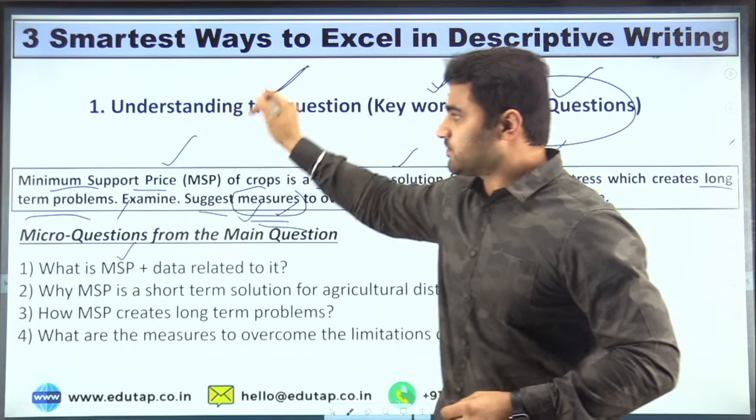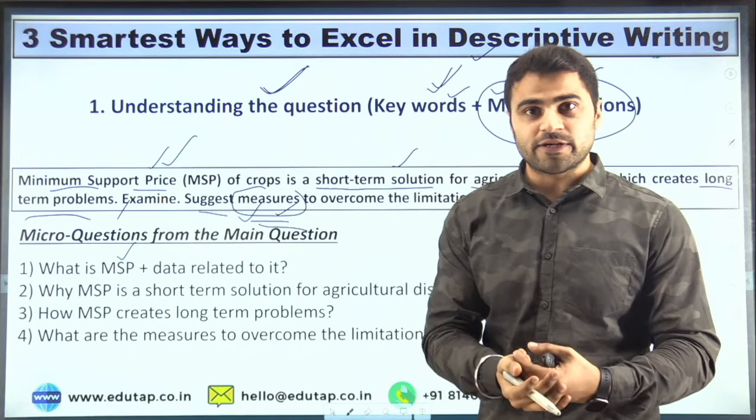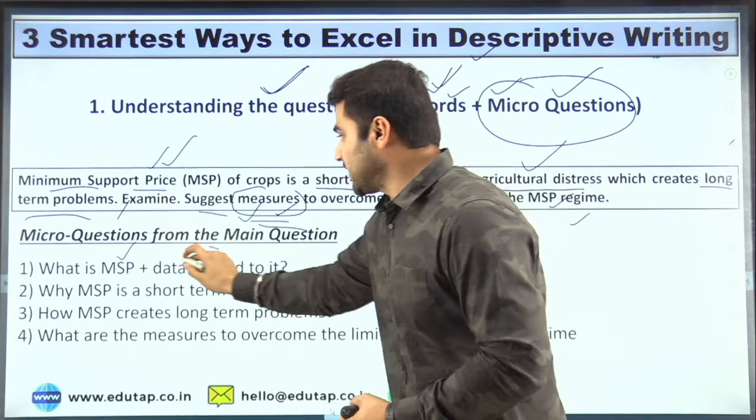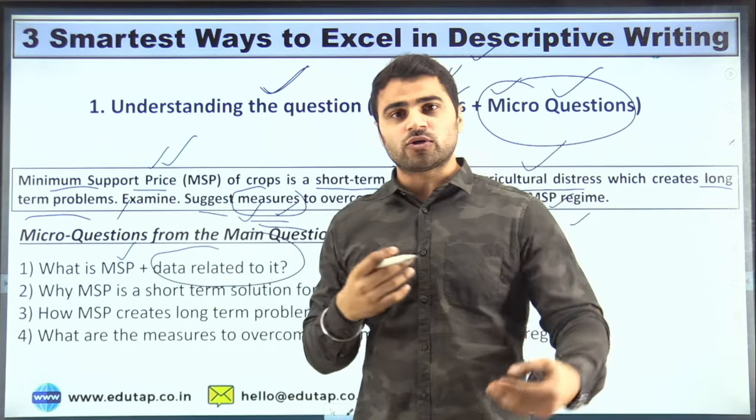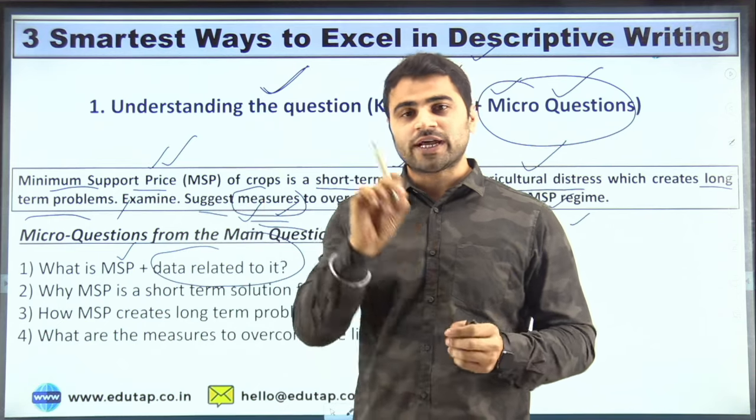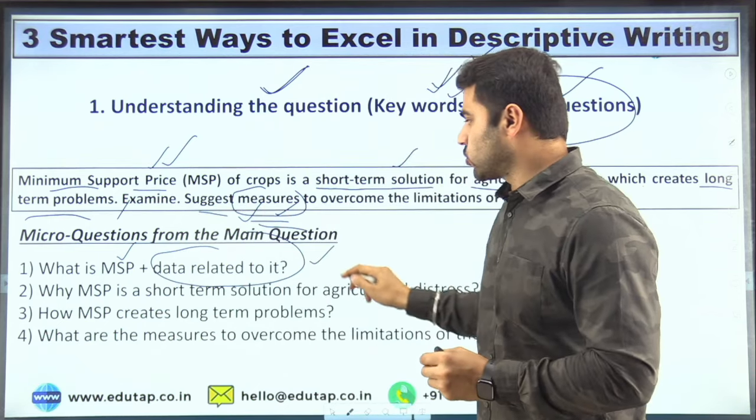So first of all, you have to tell what is MSP, right? Then after that, data related to it. If you have certain data with respect to MSP, then that will be better, right? So you can mention the data itself. So this can be your intro part, right?